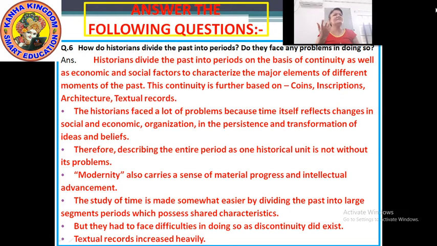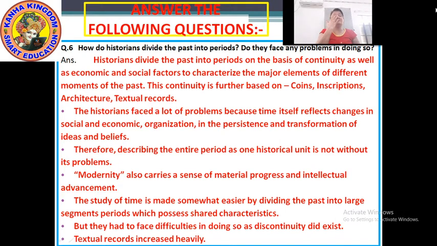Now the history itself tells us that as time passed, many changes occurred, social changes, economic changes. So this was the first problem which they had to face, because time itself reflects the changes in social and economic ideas and beliefs of the people. Right? When religious development took place, there was a lot of difference in the society.